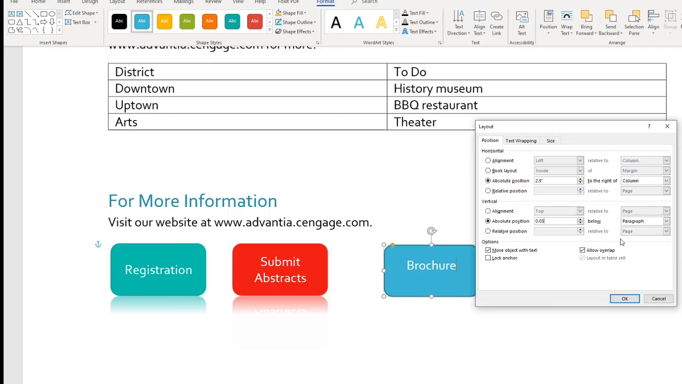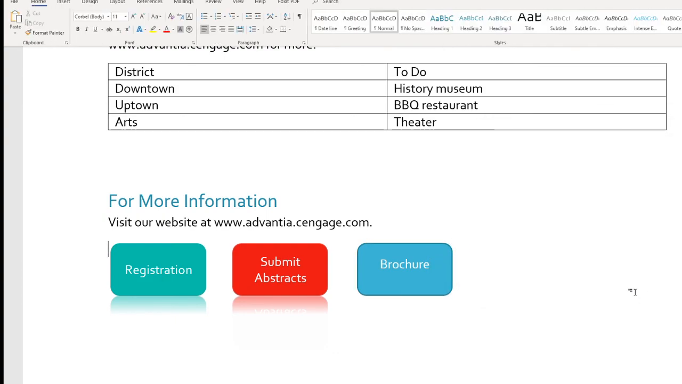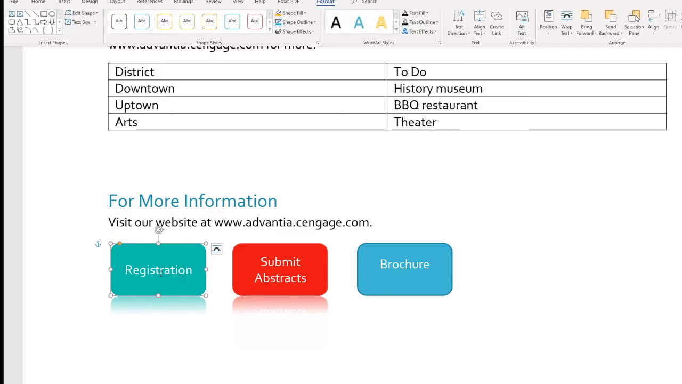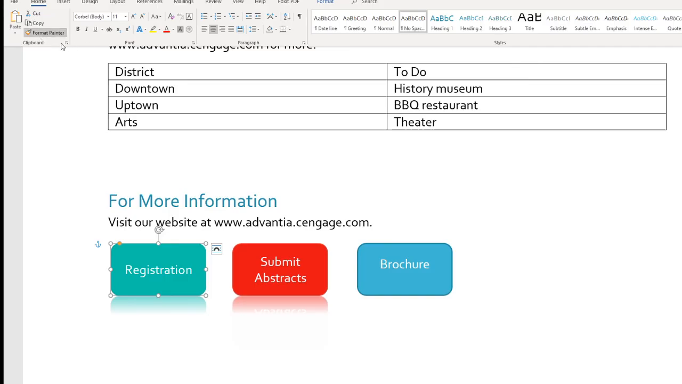All right, so once you finish that, then you save. Okay, now they have equal distance between the rectangles. Now notice we wanted to have the same shape like this, so we're going to use Home and Format Painter. Then you click on this, so your brochure and registration have the same format. They both have the same color and reflection, and then we almost finished.